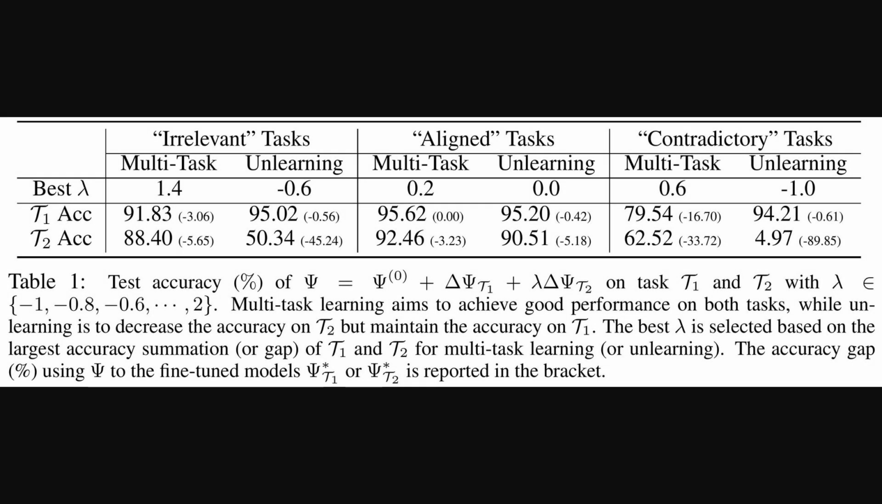So, moving from out-of-domain generalization, this next table explores multitask learning and unlearning. Multitask learning is about excelling at several tasks, while unlearning means selectively forgetting one. It shows how the best lambda, that crucial weight for task vectors, impacts accuracies on two tasks, T1 and T2, based on whether they're irrelevant, aligned, or contradictory. This really highlights how task relationships dictate outcomes with task arithmetic.